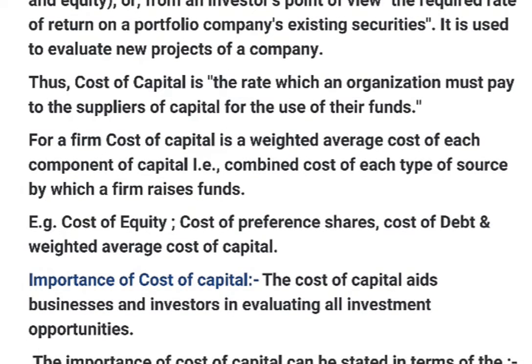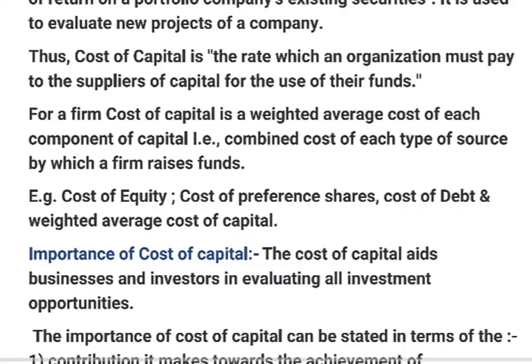So a firm's cost of capital is the weighted average cost of capital of each component, that is, the combined cost of each type of source by which a firm raises funds. Weighted average cost of capital plays an important role in taking an investment decision, and it is a very useful tool for capital budgeting decisions also. Here we can take some examples of cost of capital: for example, cost of equity, cost of preference shares, cost of debt, and weighted average cost of capital.